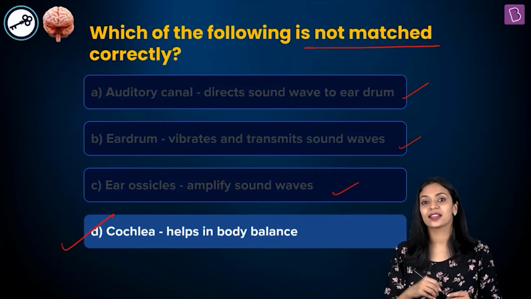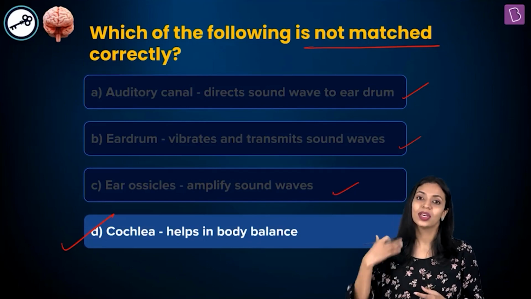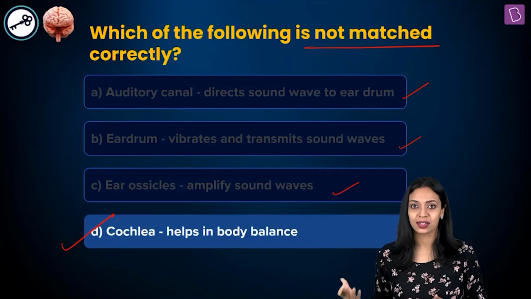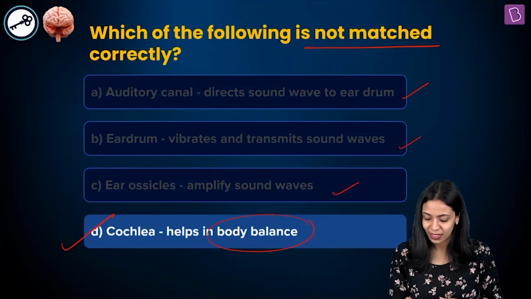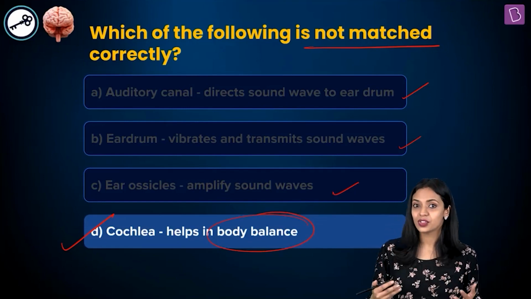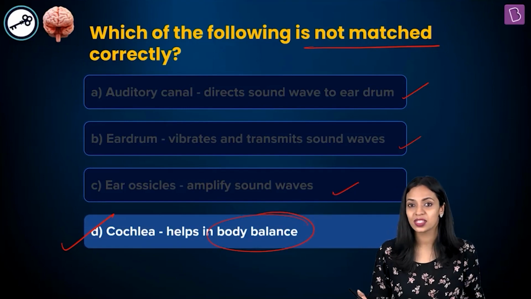What cochlea does is it will help convert the sound waves into electrical impulses, and that is how we make sense of the sound waves and hear sounds. Okay, so body balance is not something that is a function of cochlea. Here we are asked to find out which is an incorrect match. So the correct answer to this question is option D.